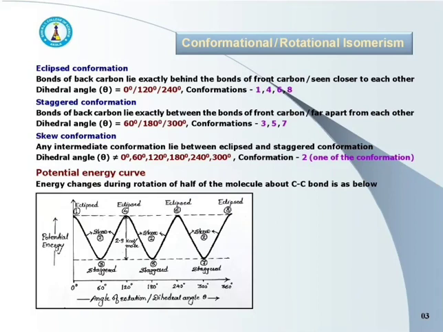The conformation with minimum potential energy is called as conformer, and so the staggered conformations which have minimum potential energy are called as conformers of the ethane.